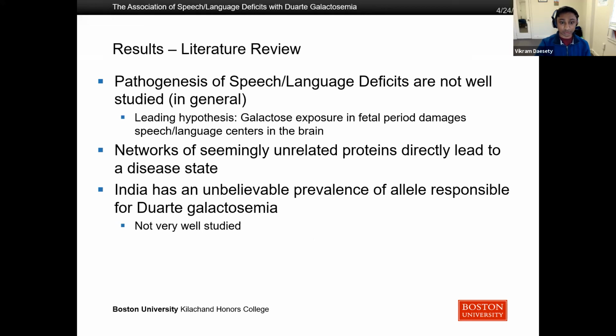Second, networks of seemingly unrelated proteins can directly lead to a disease state, so these complex interactions can lead to some type of clinical outcome. And India has an unbelievable prevalence of the allele responsible for Duarte galactosemia. It's on the order of about 18% of the population, and it's completely not well studied at all.